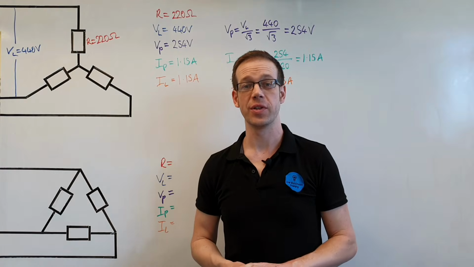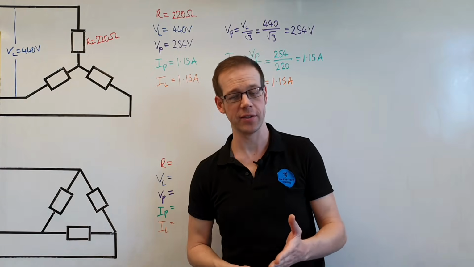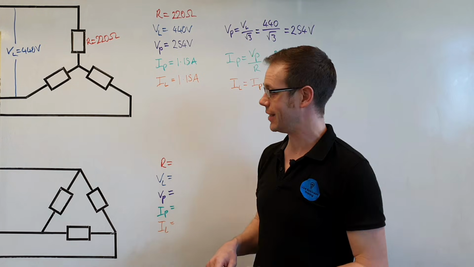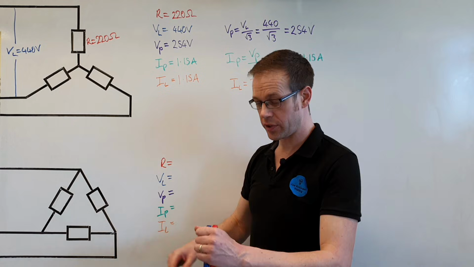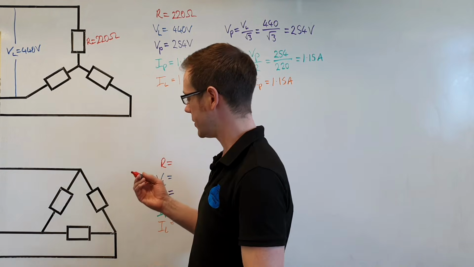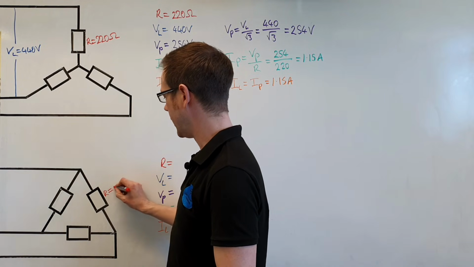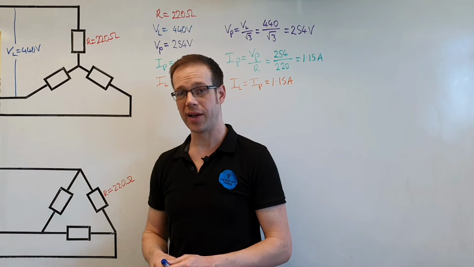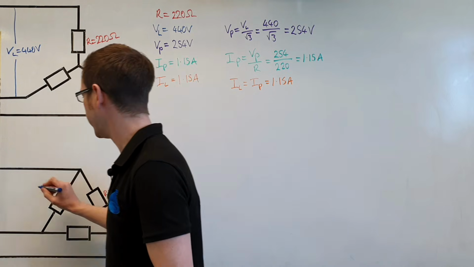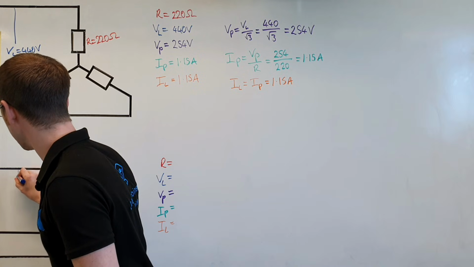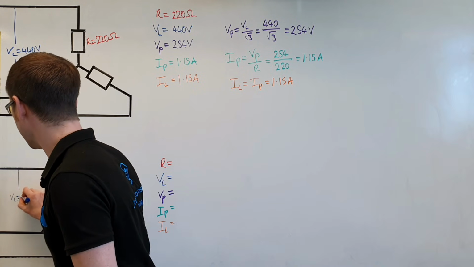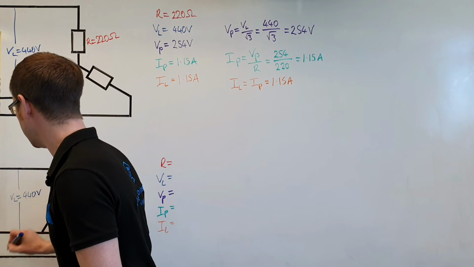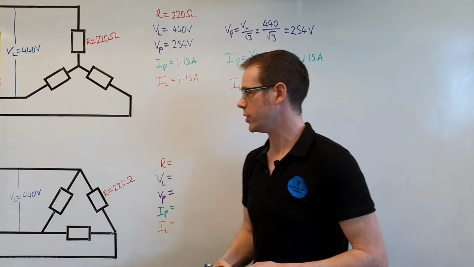Okay, so now let's work out question 6 on our worksheet. And question 6 tells us that the same loads from question 5 of 220 ohms are connected in delta to a 440 volt supply. So we know we've got resistances here of 220 ohms, so we can just put that on the drawing, and we know that our line voltage VL is 440 volts. The only difference in this question being that we've got it connected now in delta instead of in star, so VL is equal to 440 volts there.